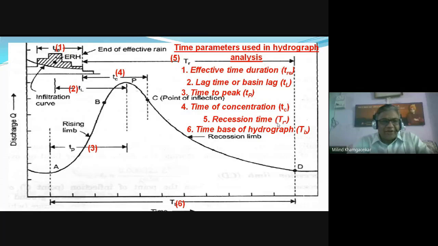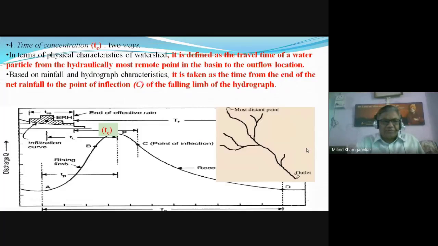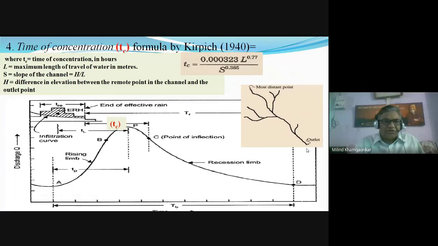The recession time, TR, is shown here. It is nothing but the end of effective rainfall to the end of the hydrograph. Between these two times is called the TR. And the time base of the hydrograph, A to D, is called the time base of the hydrograph. Time of concentration we have just discussed.